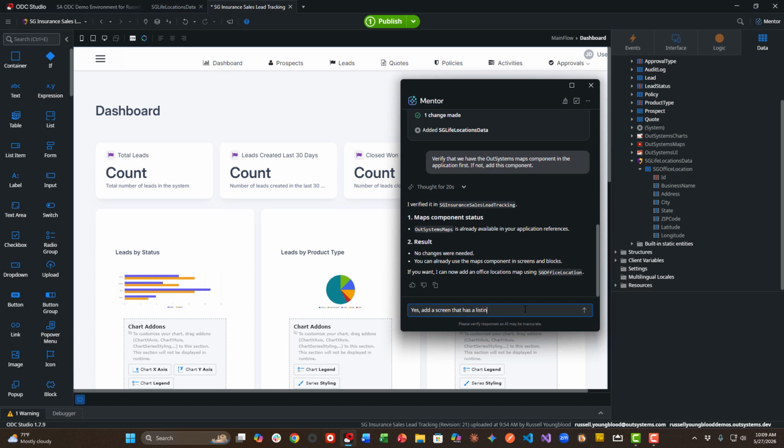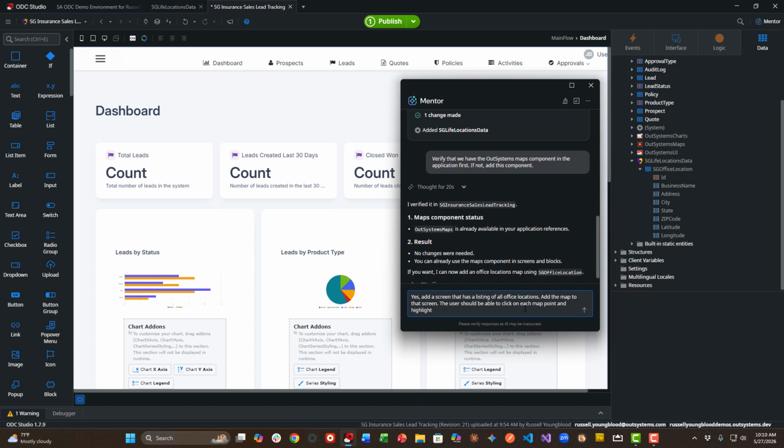It can tell that I've got some data and I have the component. So I probably want to add a screen with all of the different office locations. I'm going to verify that that is indeed the plan. And I'm going to also give it a little bit more detail about what that screen should look like. Ideally, a map with the different map markers, and then the user can click on the map markers, and that will take them to the detailed office location information.